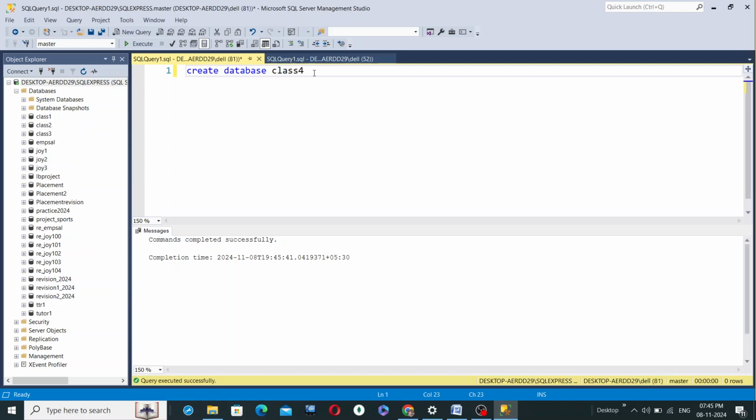And what is a database? A database is a storage where we can store our data in a very secured and very structured format.